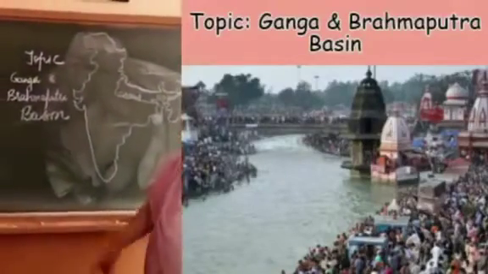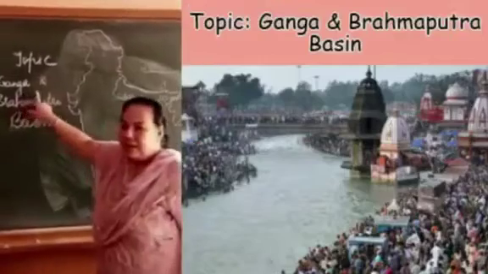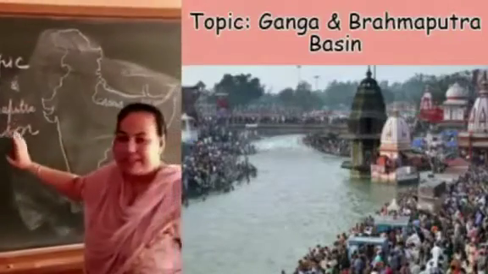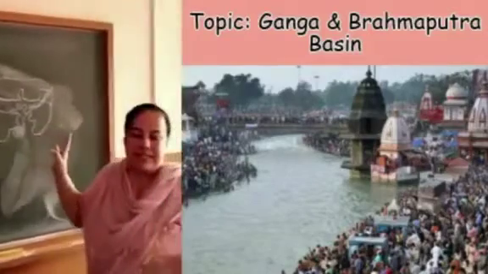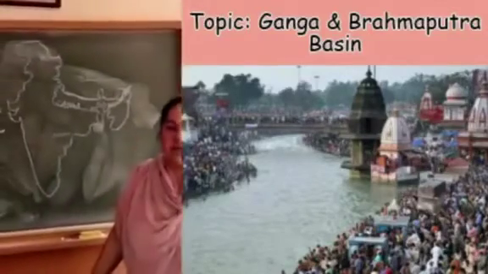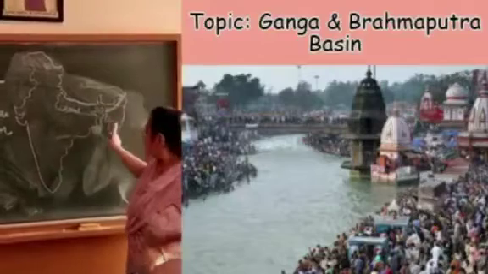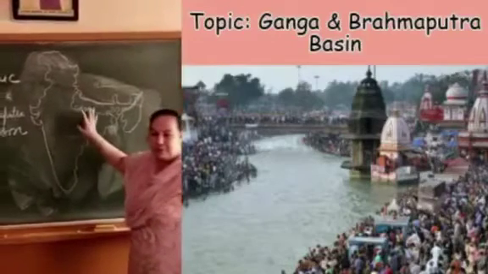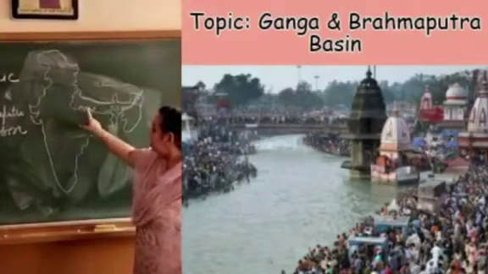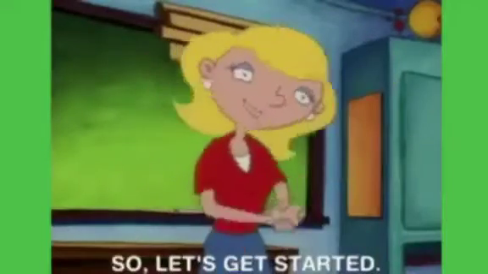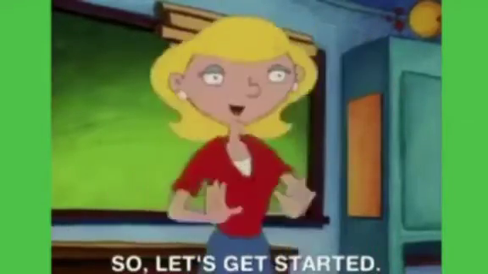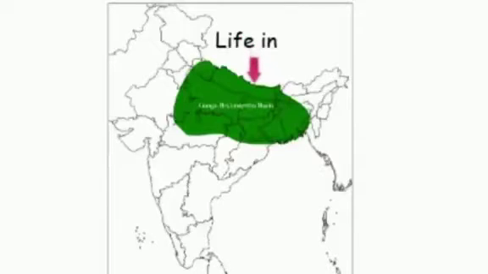Today I am going to teach you a topic, Ganga and Brahmaputra Basin. Ganga and Brahmaputra Basin is located in northern and eastern part of India. It is formed by two major rivers, Ganga and Brahmaputra. Now let's begin with life in Ganga and Brahmaputra basin.